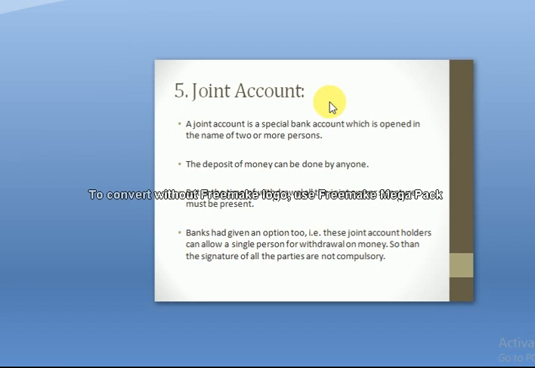Yes, but if all three co-joint account holders decide that the signatures of all of us are not required and only the signature of A will also work, and they present this in writing as a statement to the bank, then in this case they are exempted from the signatures.